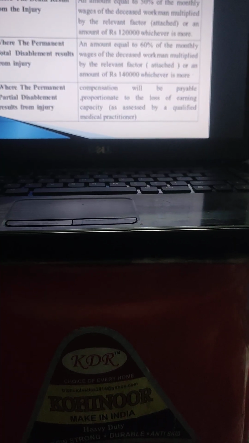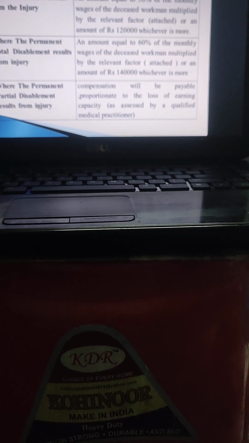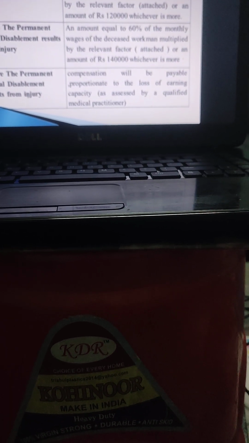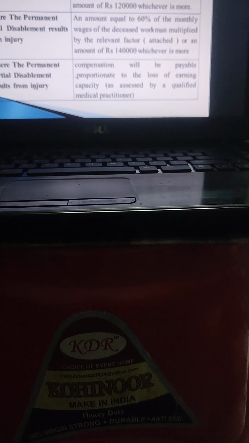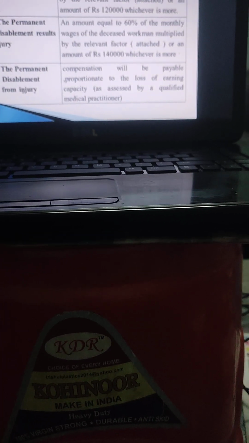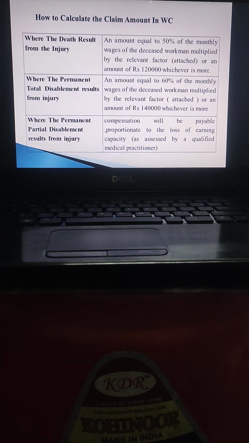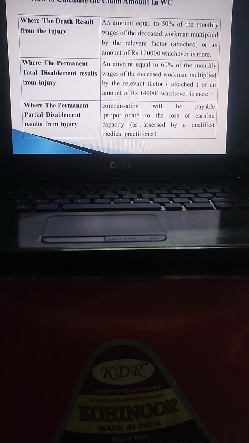So in case of death, the amount of compensation payable is 50% of the monthly wages of the deceased workman multiplied by the relevant factor, or the minimum amount of 1,20,000, whichever is more. Where there is permanent total disablement, it is 60% of the monthly wages multiplied by the relevant factor, or the minimum of 1,40,000, whichever is higher.